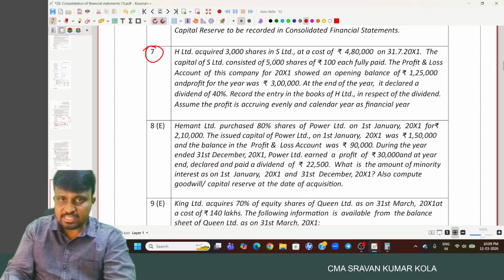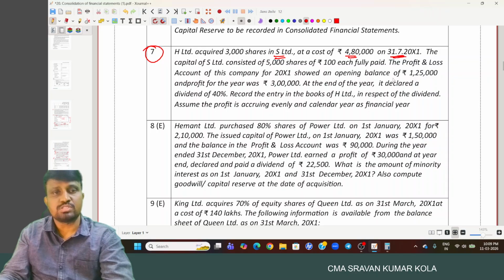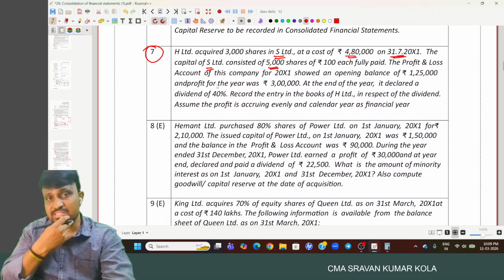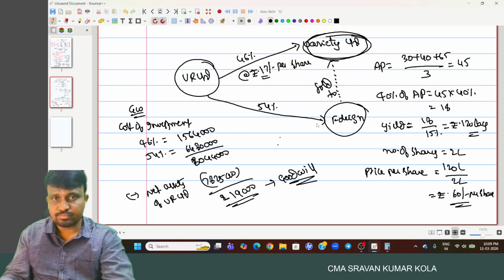H Limited acquired 3,000 shares in S Limited at a cost of 4,80,000 on 31st July. The capital of S Limited consisted of 5,000 shares of 100 each, fully paid up. The profit and loss account of the company for 20X1 showed an opening balance of 1,25,000 and profit for the year was 3 lakh. At the year end, it declared 40%. Record the entry in the books of H Limited in respect of the dividend. Assume that profit is accruing evenly and calendar year is the financial year.